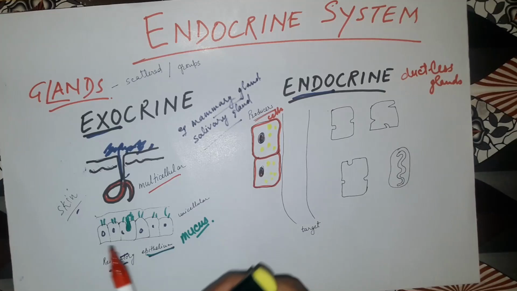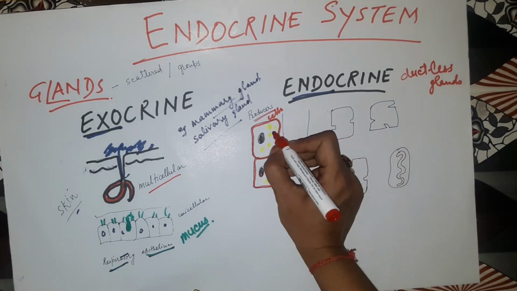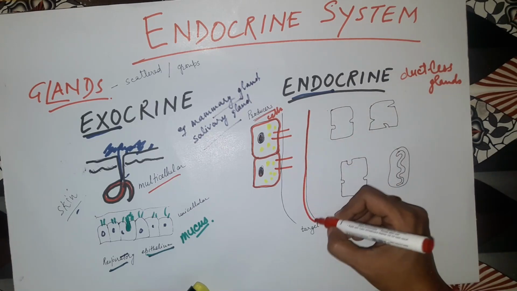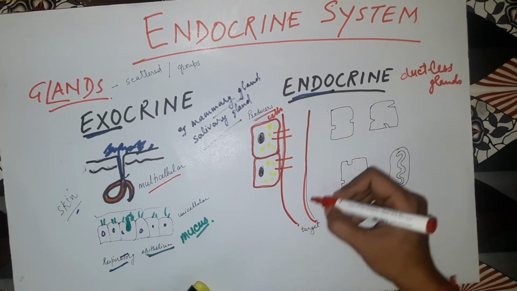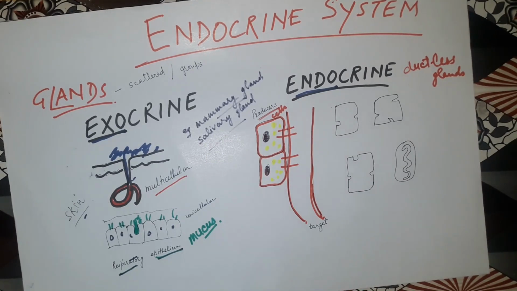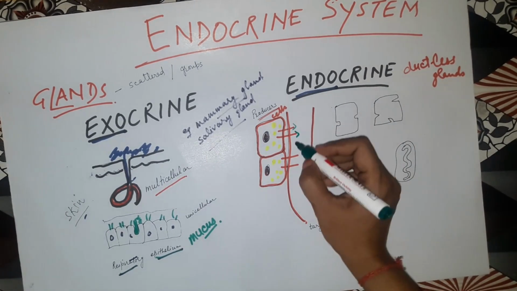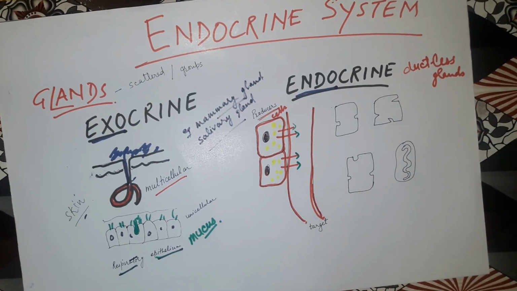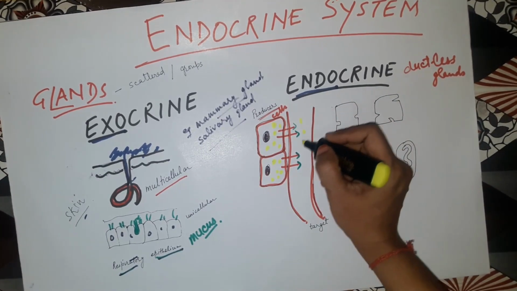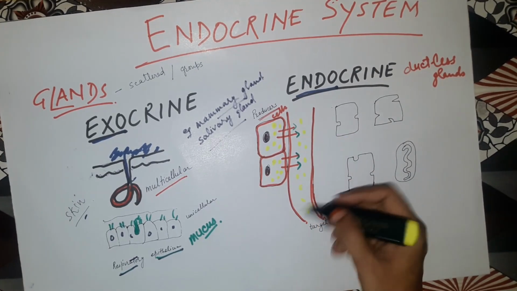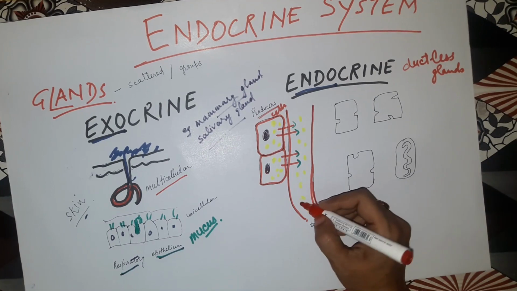The hormones are released directly into the blood. You can see here these are the capillaries. So they will be directly poured into the bloodstream, and in this way they will keep on moving.